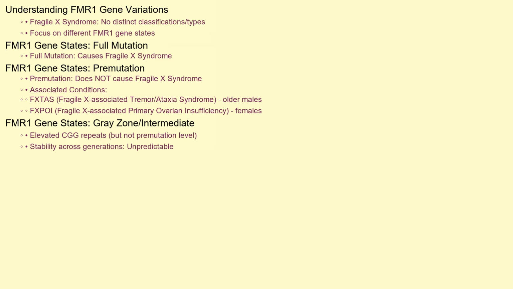While Fragile X syndrome doesn't have distinct classifications or types in the same way some other conditions do, it's important to understand the different genetic states related to the FMR1 gene. We've already discussed the full mutation, which causes Fragile X syndrome. There's also the premutation which, as mentioned earlier, does not cause Fragile X syndrome itself but can lead to Fragile X-associated tremor/ataxia syndrome, FXTAS, in older males and Fragile X-associated primary ovarian insufficiency, FXPOI, in females. A gray zone or intermediate range also exists, where the number of CGG repeats is slightly elevated but not enough to be considered a premutation. The stability of these intermediate repeats across generations is unpredictable.